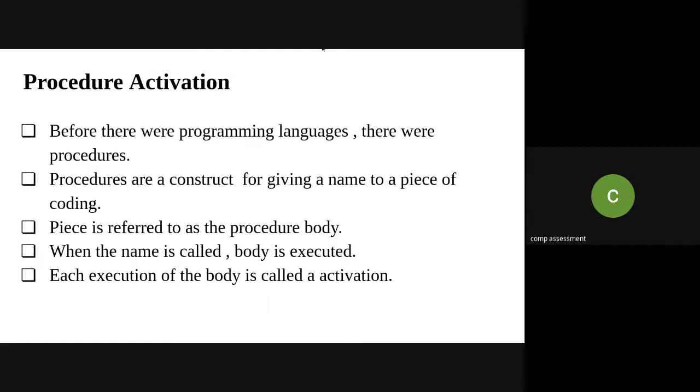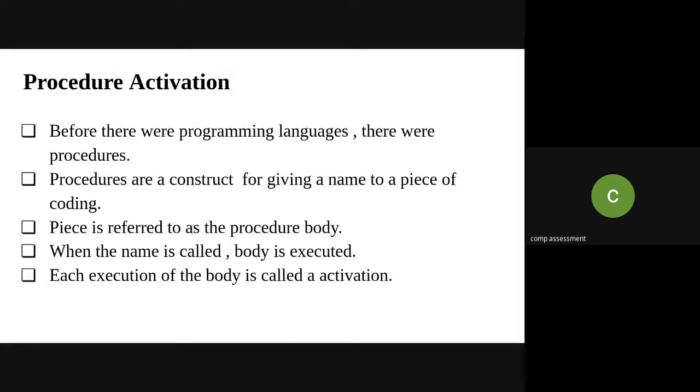Basically, procedure activation is the concept where, before programming languages came into existence, there were procedures. These procedures are constructs for giving a name to a piece of coding.